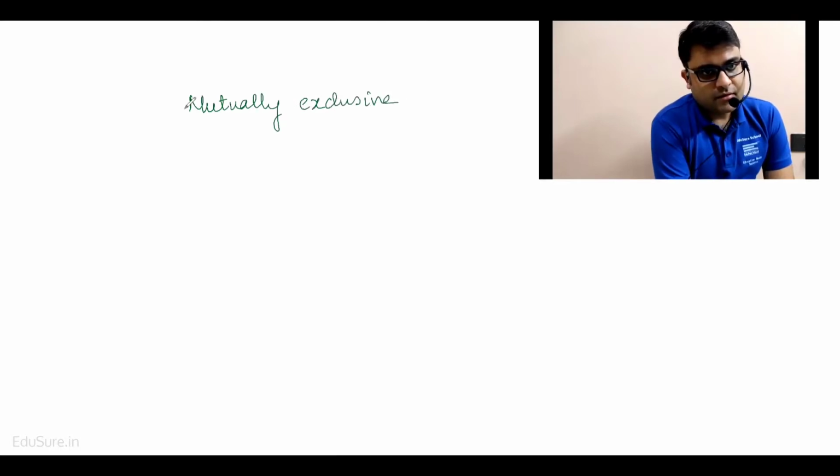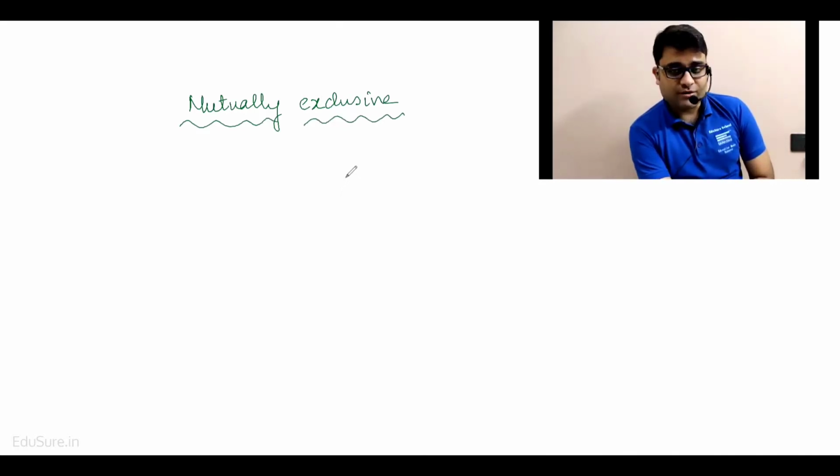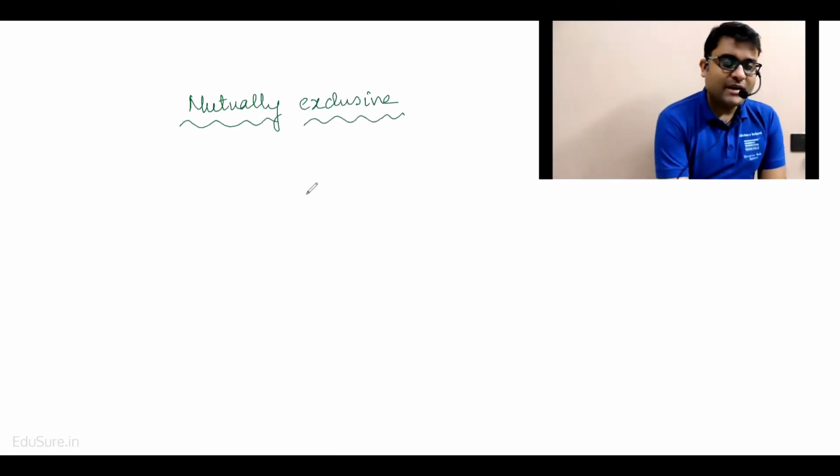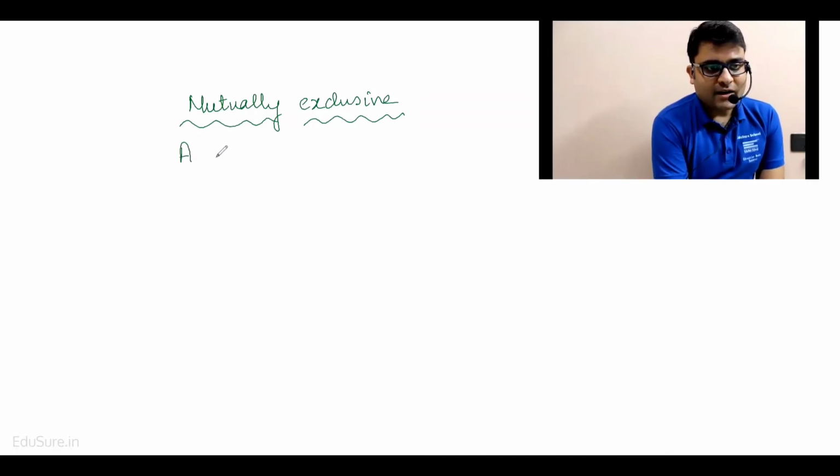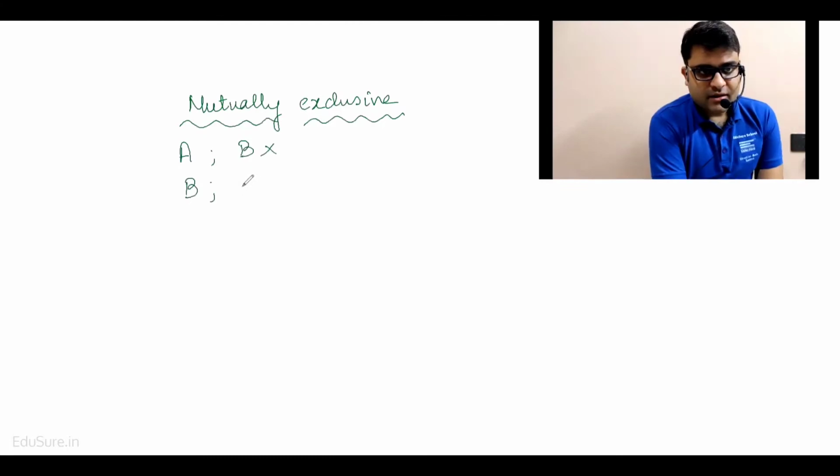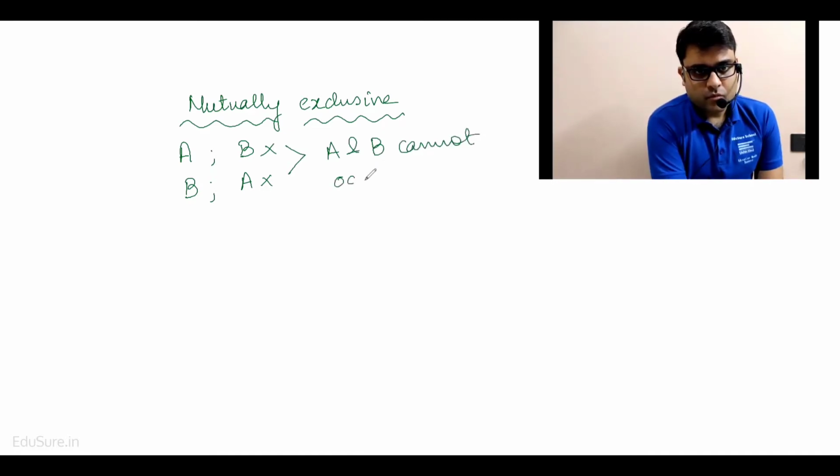Next, all of you should understand a concept called mutually exclusive. Mutually exclusive basically means that if A occurs, B does not occur. If B occurs, then A does not occur. That is, A and B cannot occur simultaneously. Okay. A and B cannot occur simultaneously.